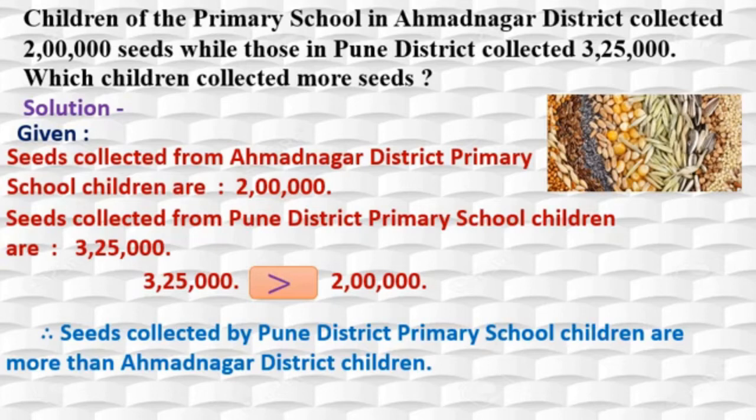Isn't it? Yes. Students, like this procedure we have to follow, because word problems have more marks. So you have to write and you have to solve this through the steps. Okay.